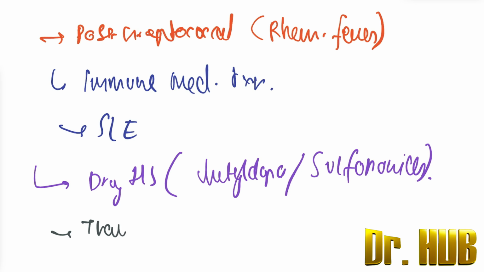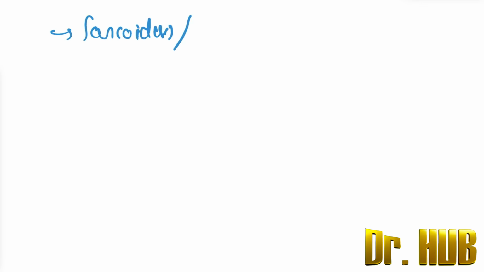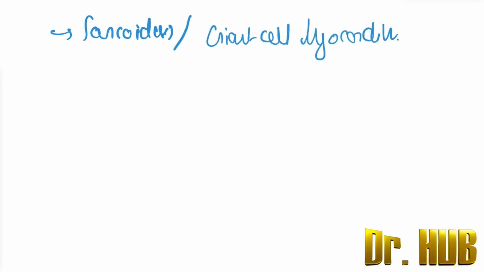Then comes transplant rejection, as well as sarcoidosis, giant cell myocarditis, as well as some unknown causes.